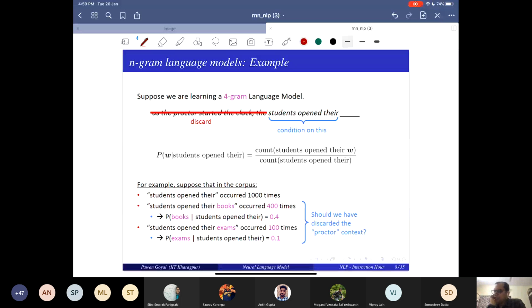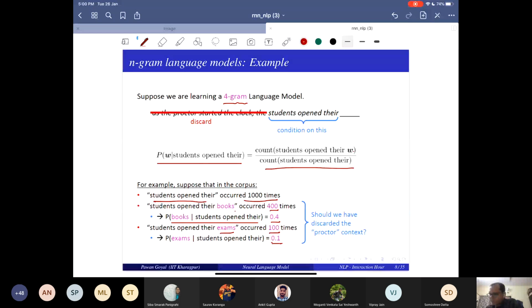Now, suppose we are doing a 4-gram language model. In a 4-gram, what does that mean? You are taking the previous 3 words and predicting the 4th word, conditioned on the previous 3 words. So the probability of W given students opened their would be the count of students opened their W divided by the count of students opened their. For example, students opened their occurred 1,000 times. Students opened their books occurred 400 times. The probability of books coming after students opened their would be 0.4. And students opened their exams occurred 100 times, so this would be 0.1.